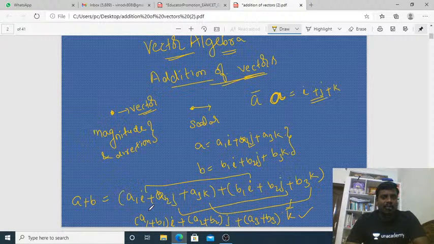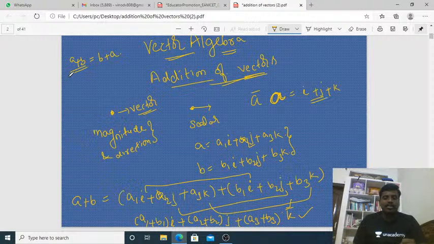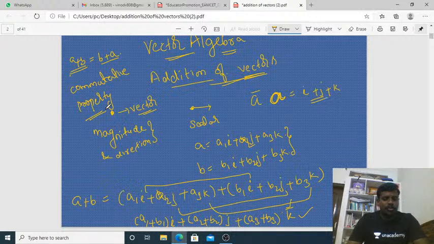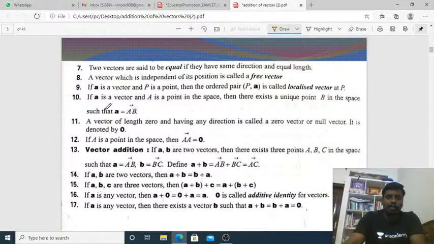In the addition of two vectors, a plus b is equal to b plus a also. In order to find the sum of two vectors, you can take a plus b or b plus a. Then the addition of two vectors satisfies the commutative property, and the associative property also. Addition of vectors satisfies the associative property.